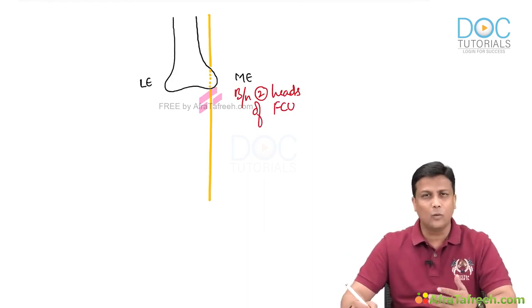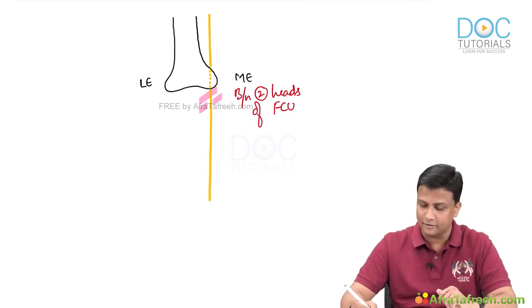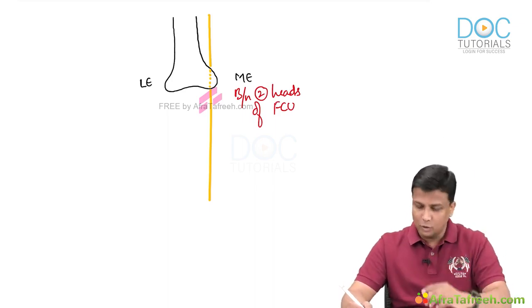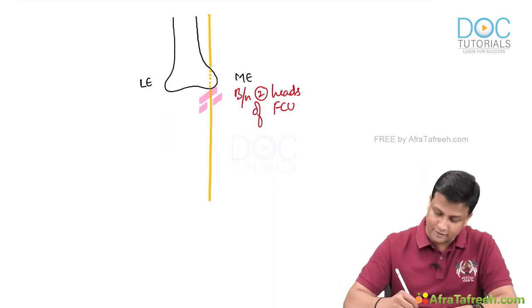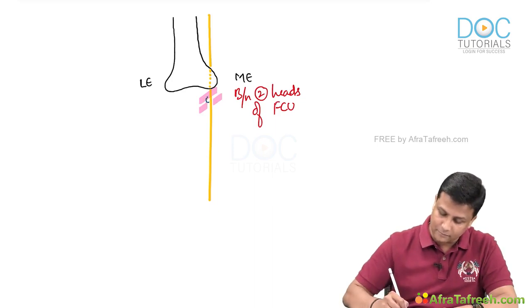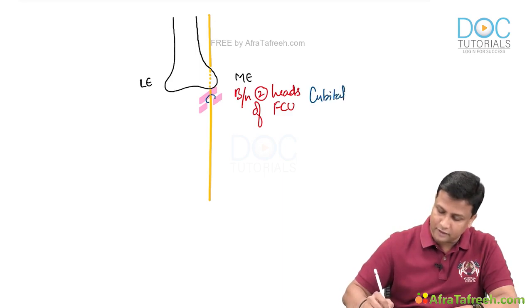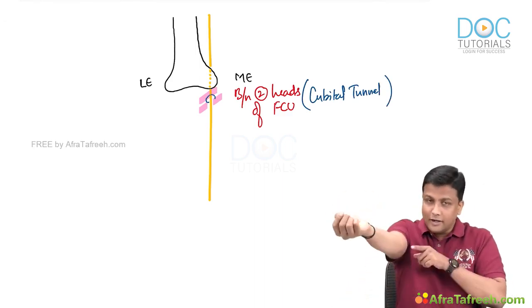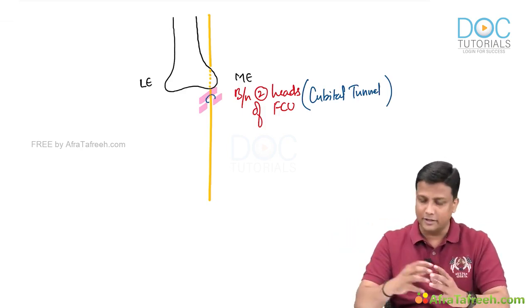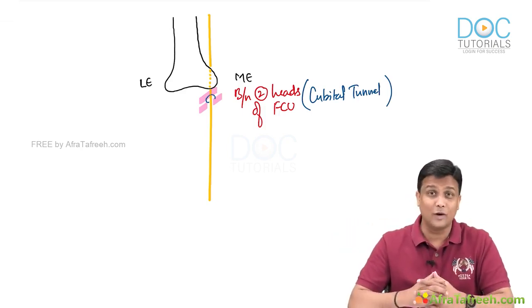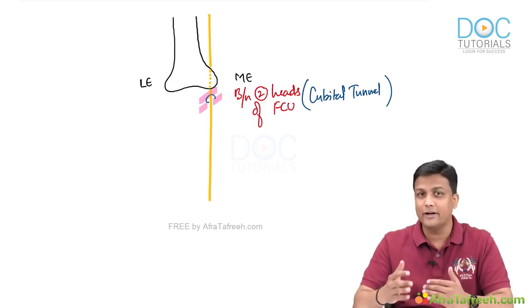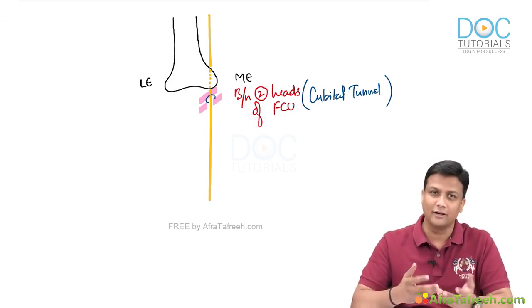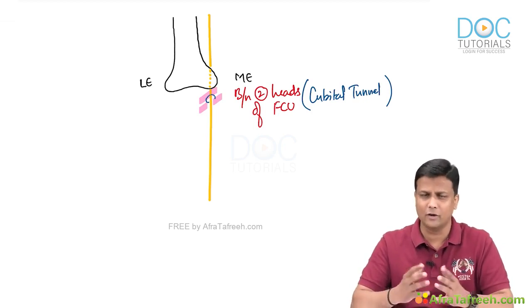Now, you might be thinking, why, sir, stretching a lot here? Yes, there is a reason. When it is passing between the two heads of flexor carpi ulnaris, it is actually going to pass through a tunnel, and that tunnel is the cubital tunnel. Be very careful with this one. Don't get confused with the carpal tunnel. It's cubital tunnel. So the ulnar nerve passes between the two heads of the flexor carpi ulnaris through the cubital tunnel. That's why, whenever you come across a question on cubital tunnel syndrome, the nerve involved is the ulnar nerve, compressed or trapped there.